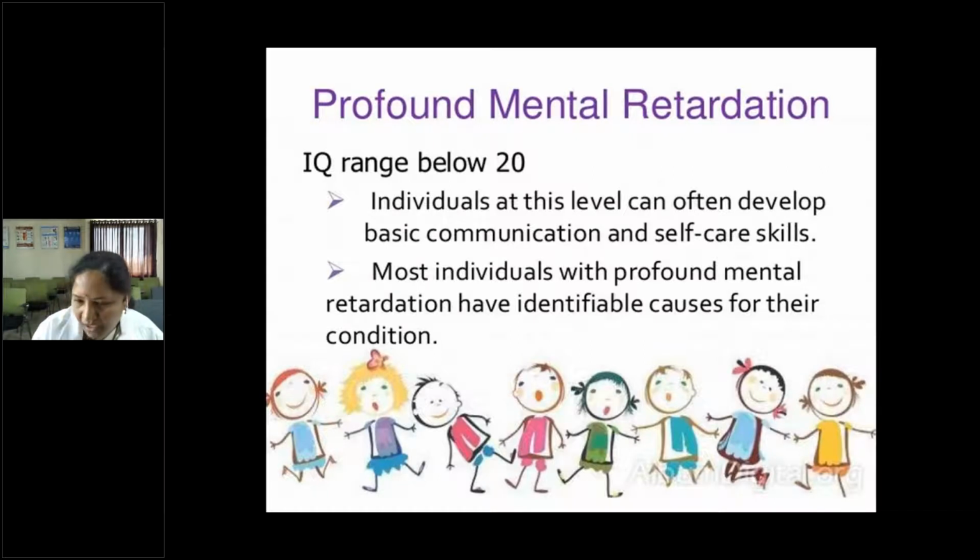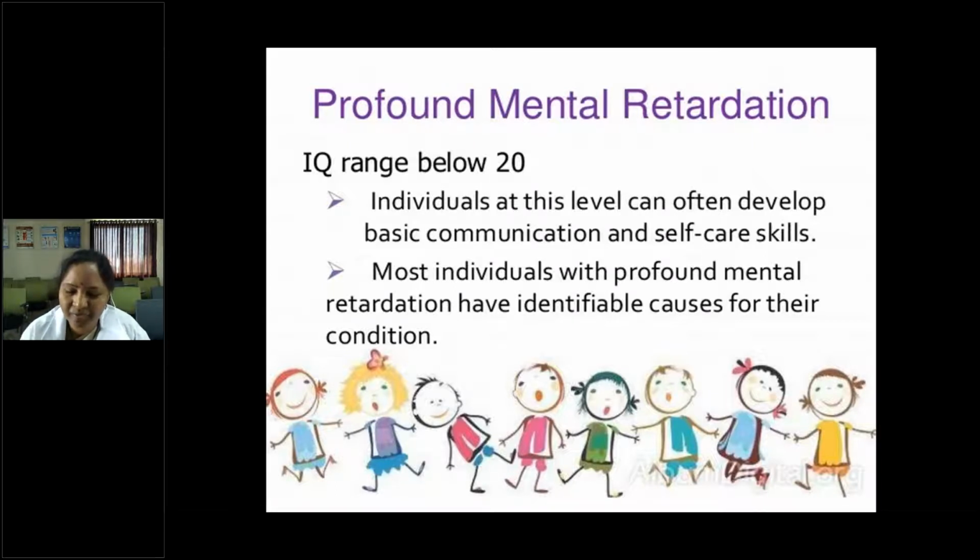One more condition: Fragile X syndrome, an inherited X-linked condition, more common in males than females.